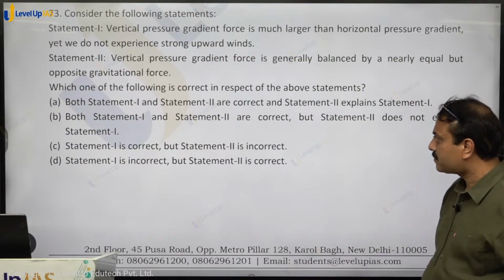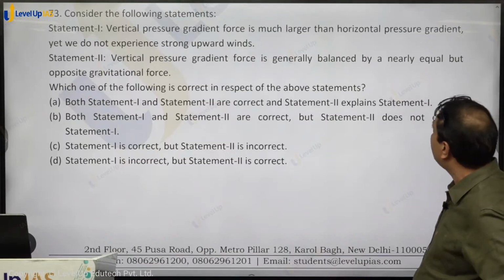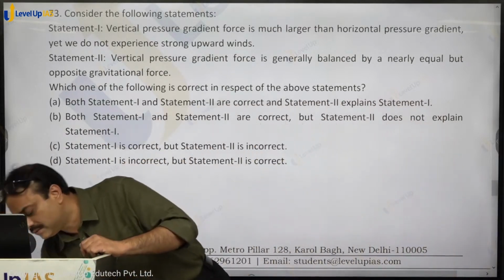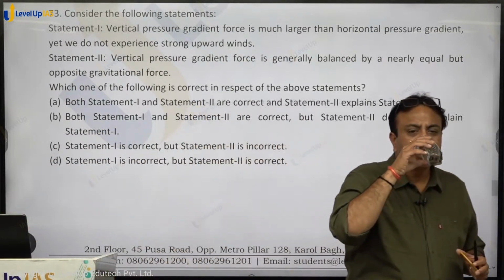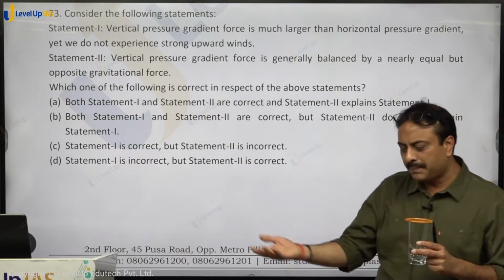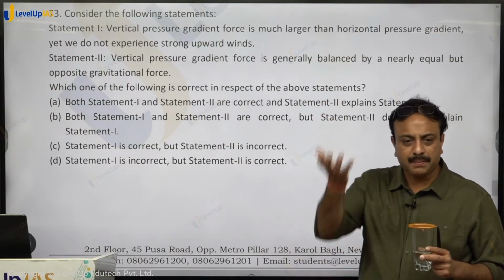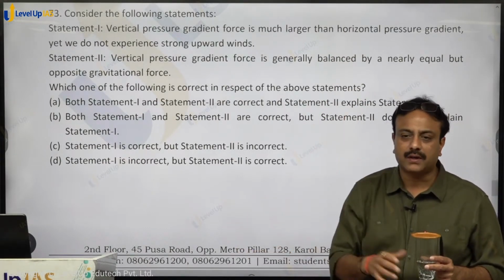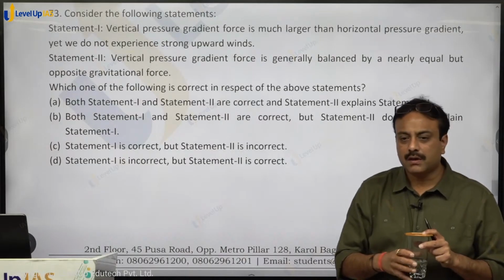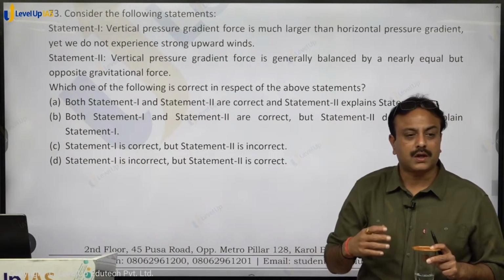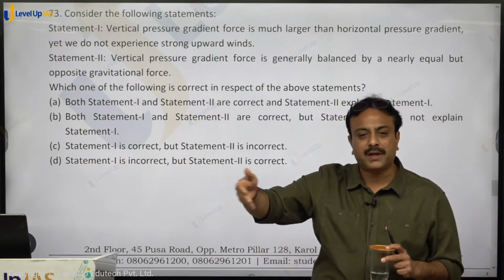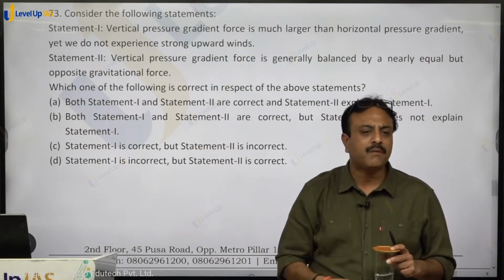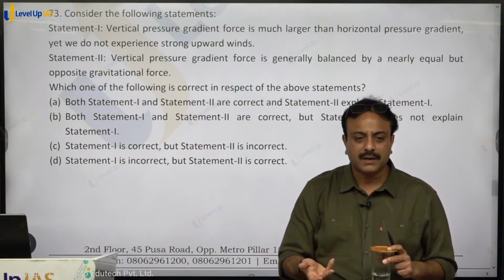Consider the following statements. Vertical pressure gradient force is much larger than horizontal pressure gradient, yet we do not experience strong upward winds. Correct or not? The vertical pressure gradient, from the base to the upper part of the troposphere, is much stronger as compared to the horizontal one. Suppose the air is blowing from the subtropical high pressure belt to the equatorial low pressure belt. Between them the temperature difference will be what? 10 degrees, 15 degrees, 20 degrees. It will not be more than that.